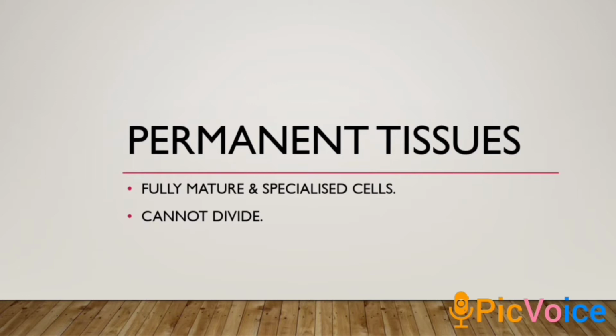Each specialized cell has a different job to do. So these two terminologies you have to remember about permanent tissue: the cells in permanent tissue are fully mature and specialized. Now go to the slide.